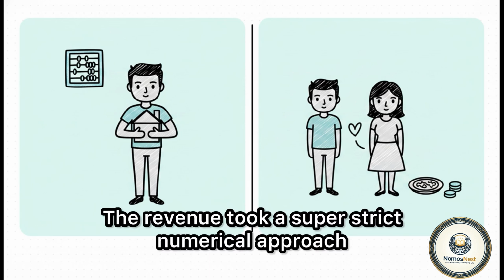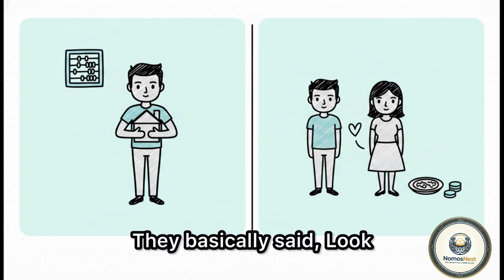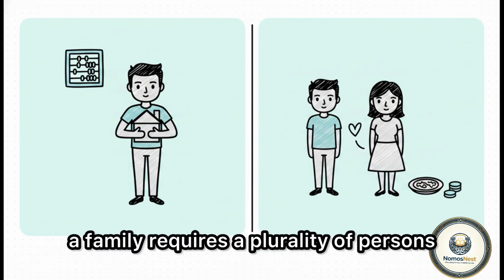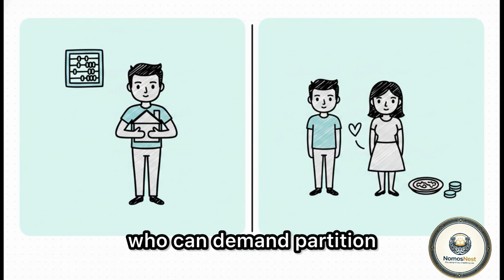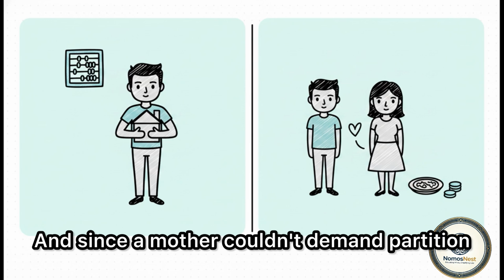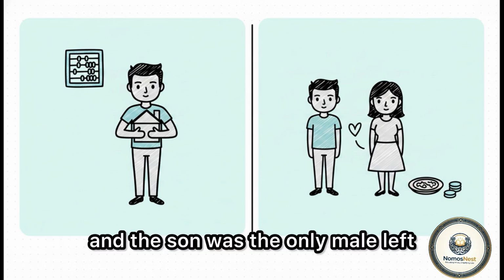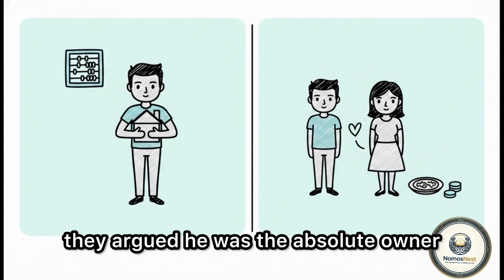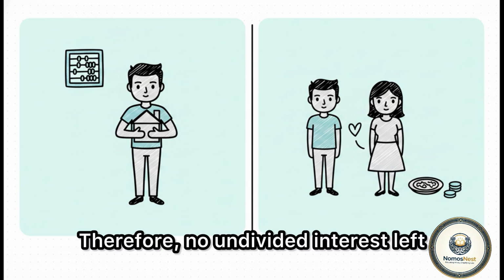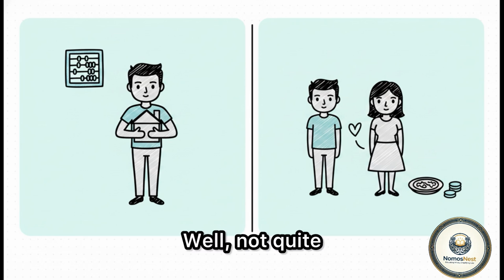The revenue took a super strict numerical approach. They basically said, look, a family requires a plurality of persons who can demand partition. And since a mother couldn't demand partition against her son under the law at that time, and the son was the only male left, they argued he was the absolute owner. Therefore, no undivided interest left. Case closed, right? Well, not quite.